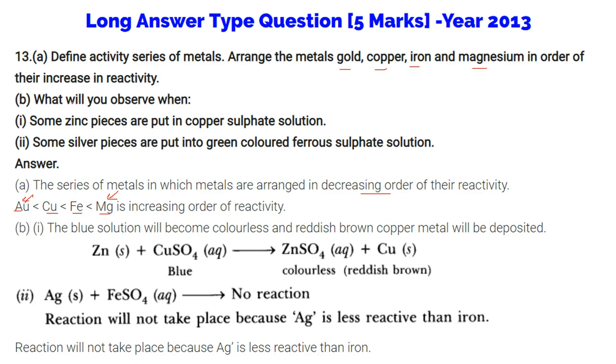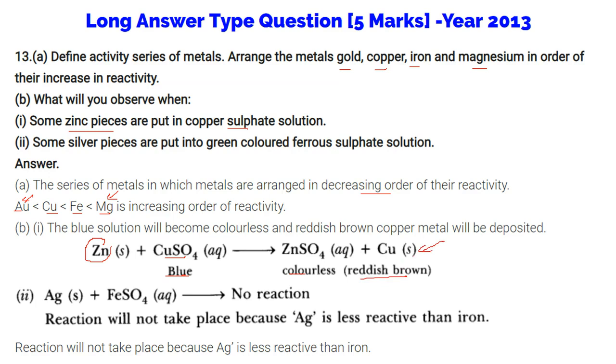Then what will you observe when some zinc pieces are put in copper sulfate solution? So zinc in copper sulfate: there is a blue solution which becomes colorless because of the zinc sulfate, and we'll have copper, and because of this we have reddish brown copper metal deposited.